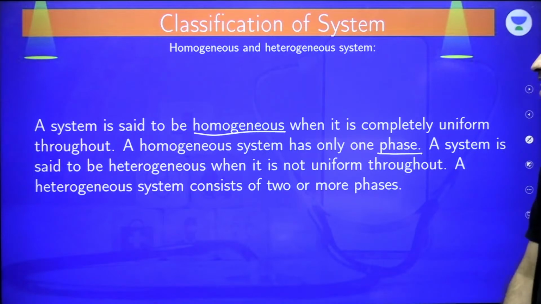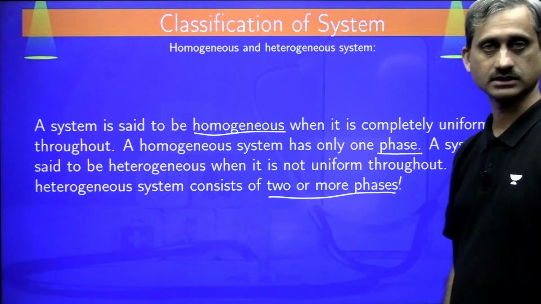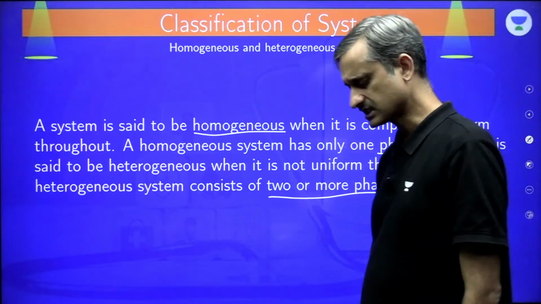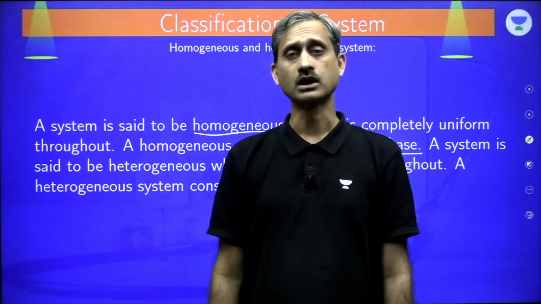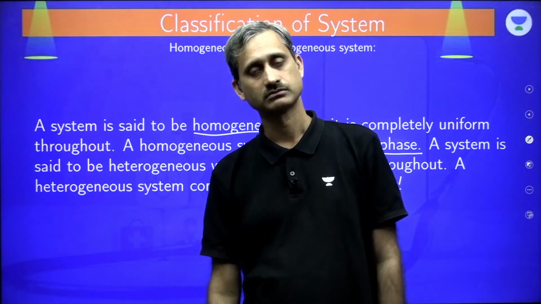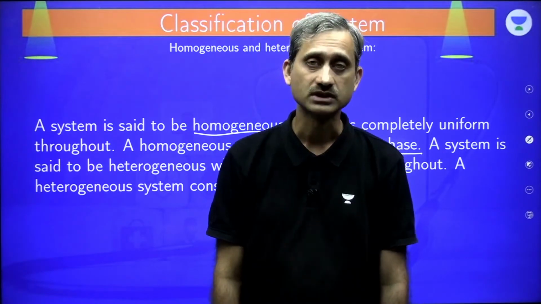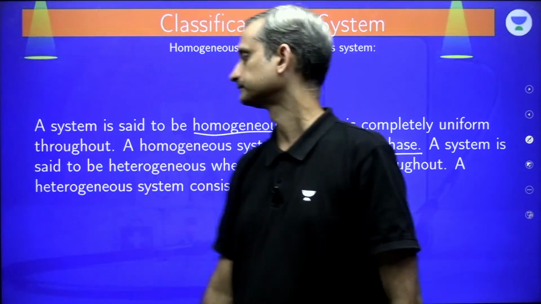A system is said to be heterogeneous when it is not uniform throughout. A heterogeneous system consists of two or more phases. Homogeneous system basically are either one pure solid, or it could be the mixture of gases or the substance in solution. That is what we have as homogeneous system. Okay.